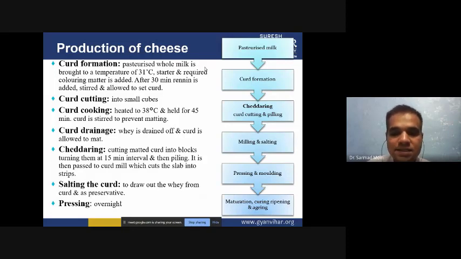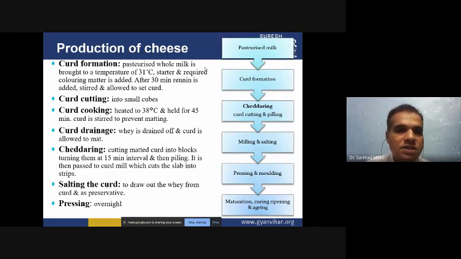Then we have to press it so that it will be in the structure. Then after the pressing and molding, you have to do maturation, curing, and preparing. Then we will add different types of bacteria and mold that we can utilize for the fermentation.